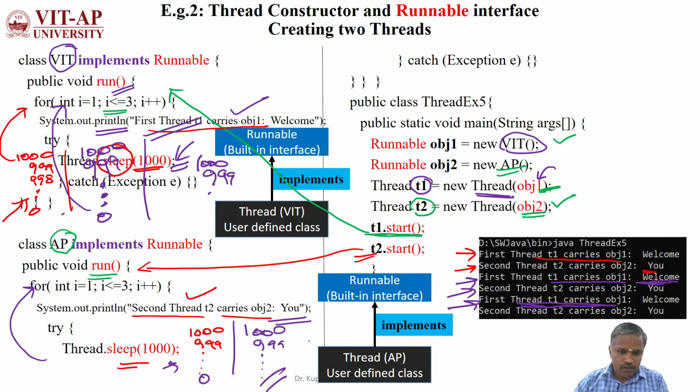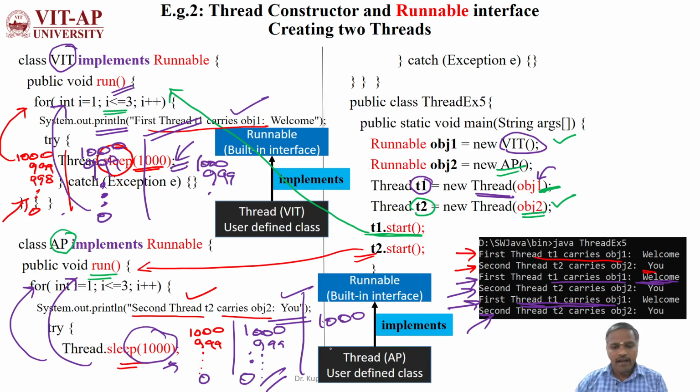Before it reaches 0, the second thread might reach 0 and go to the third iteration. Then it displays the third time, second thread t2 carries obj2, and the sleep statement introduces a third delay of 1000 milliseconds, which keeps coming down to 0.